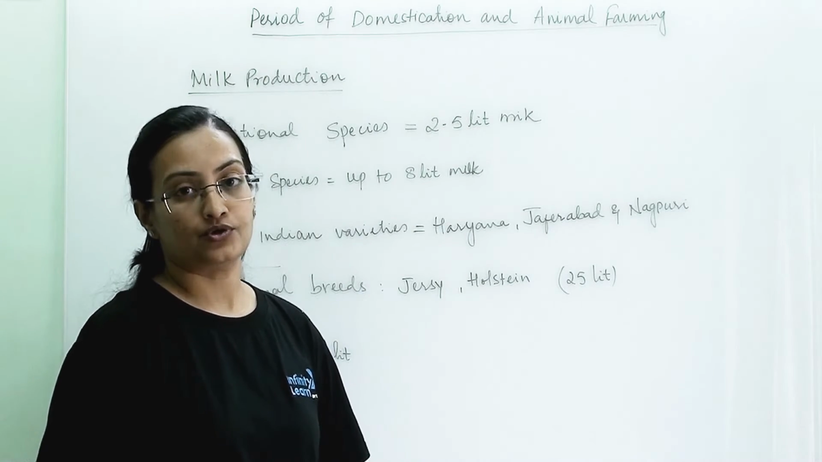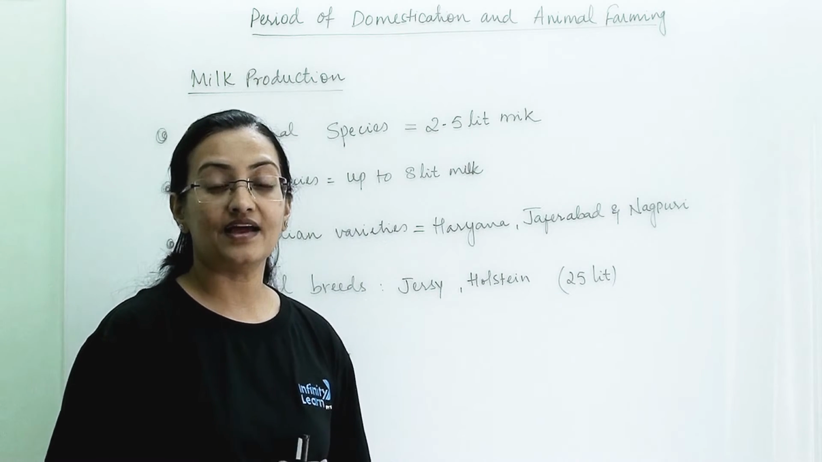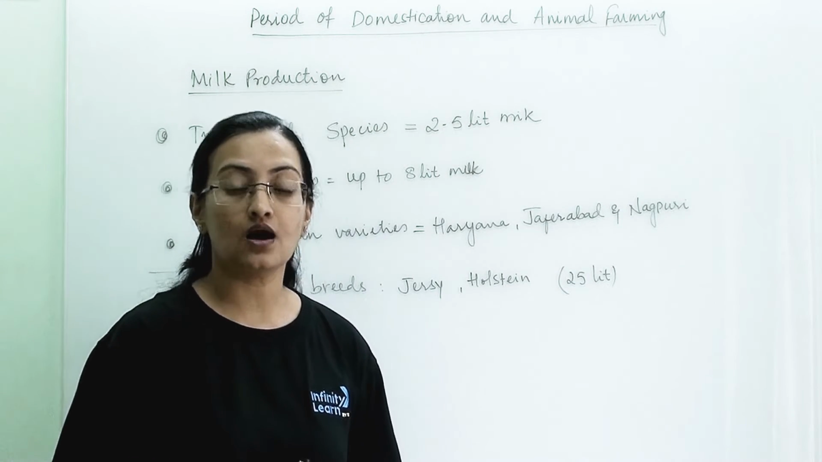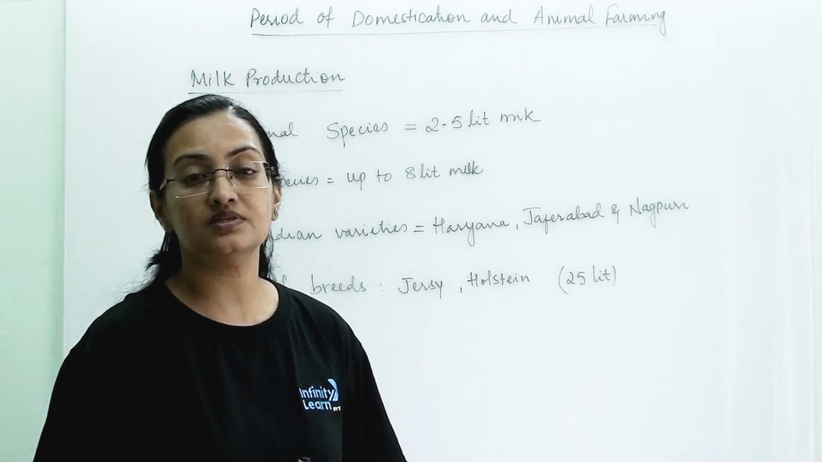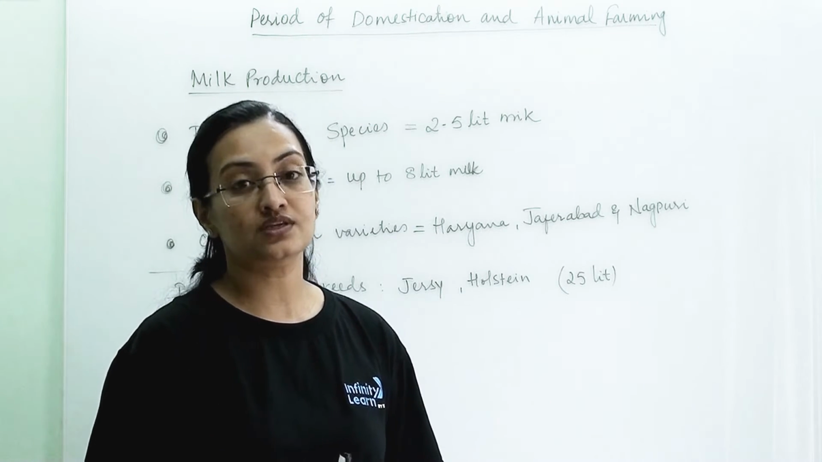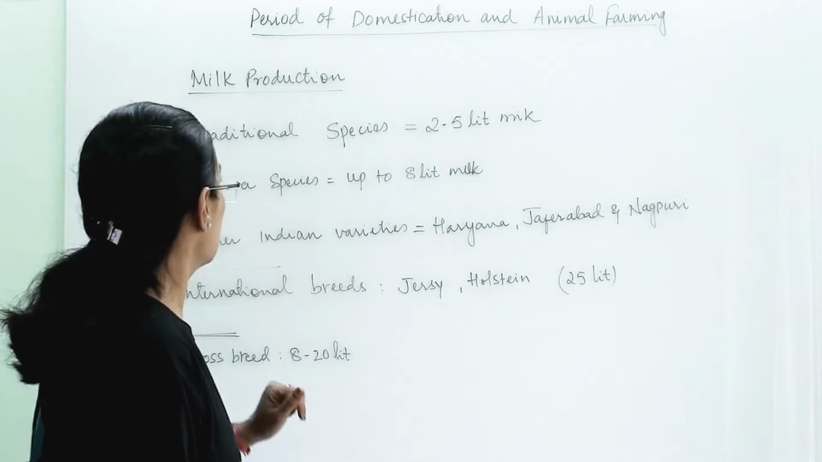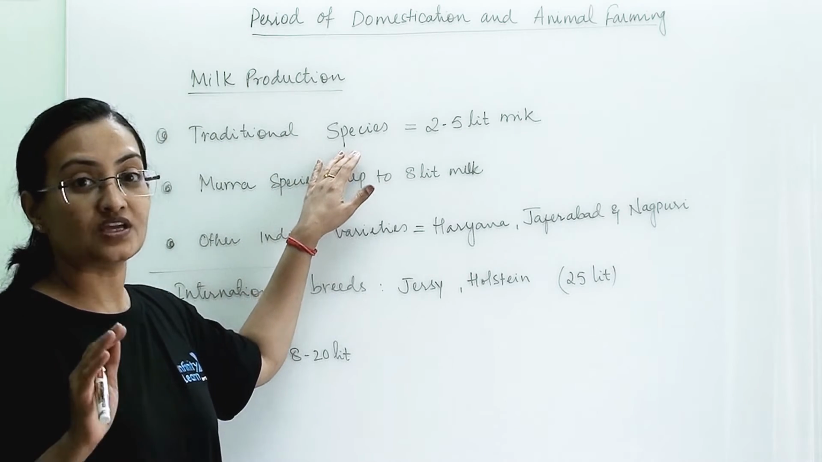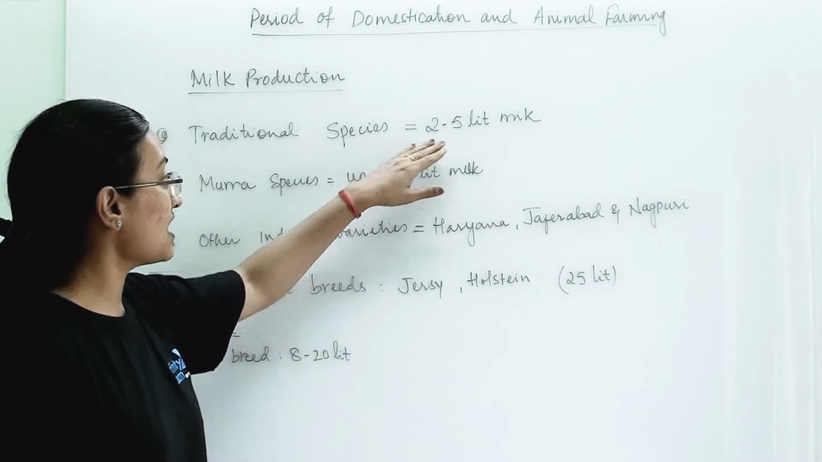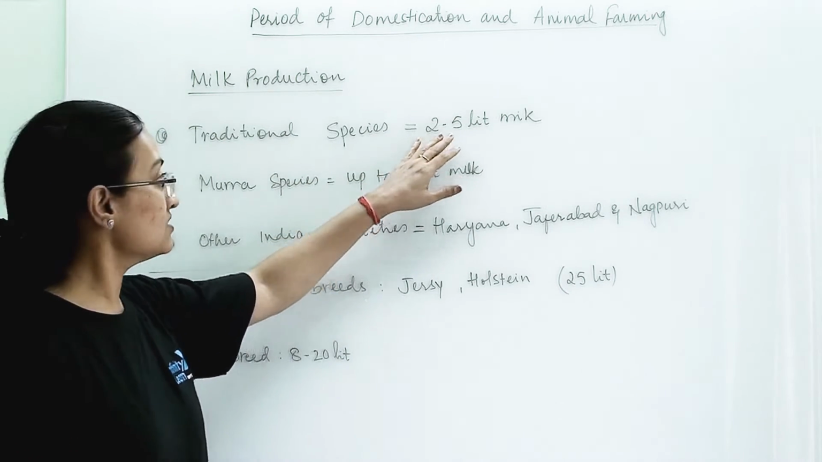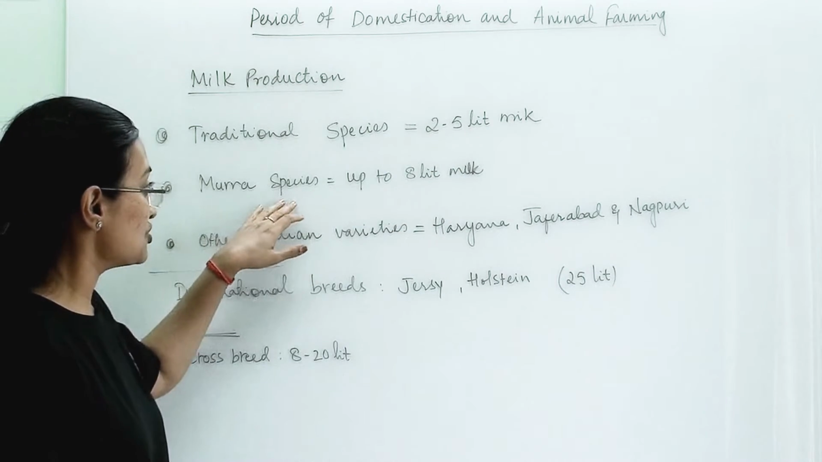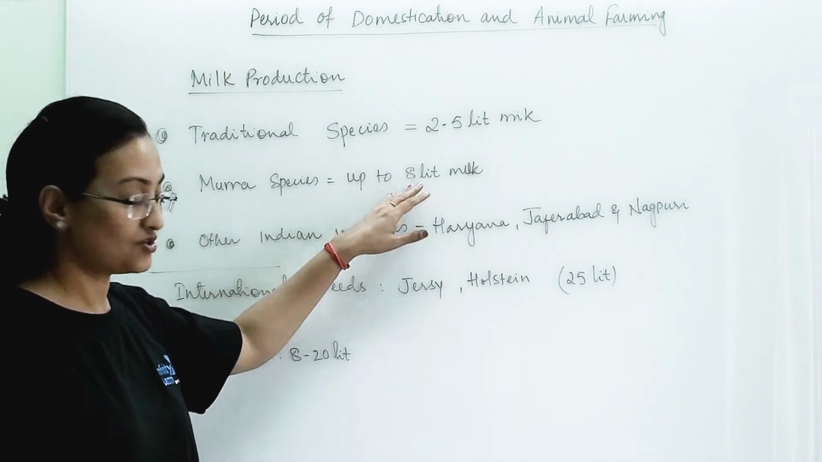Now coming to milk production. When we are rearing cattle like cows and buffalo, our main purpose and aim in rearing those cattle is milk production. So traditional species that we see around us give 2 to 5 liters of milk. Then the Murrah species can give up to 8 liters of milk.